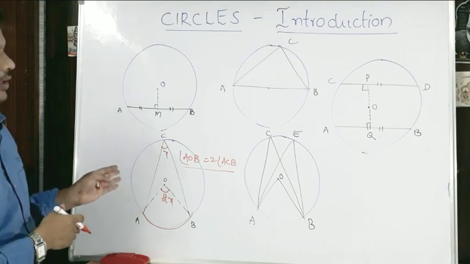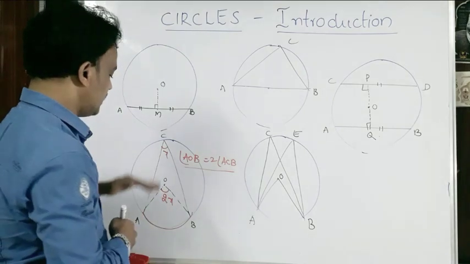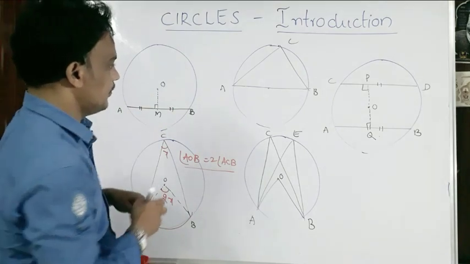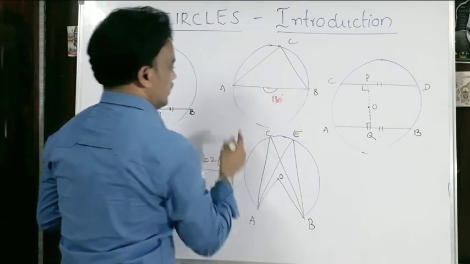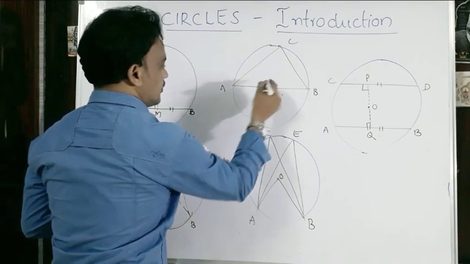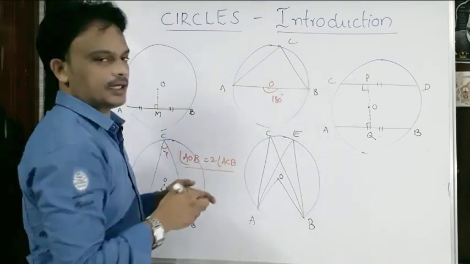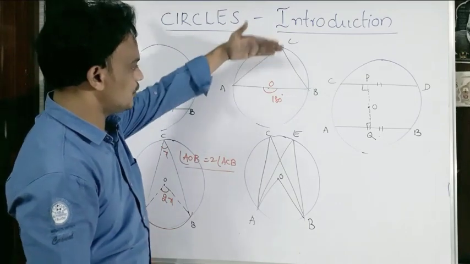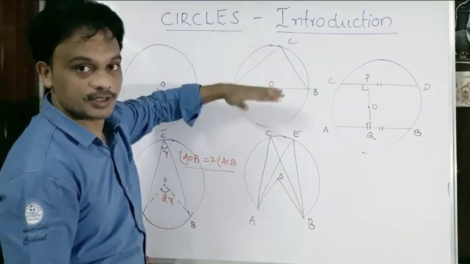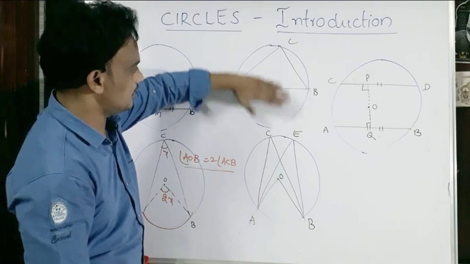Understood or not? Okay. Based on that I am going to say one more condition. Here this angle is already 180. AB is the chord, O is the center of the circle. Particularly this is the diameter, which divides the circle into 2 equal parts. They are called semicircles.